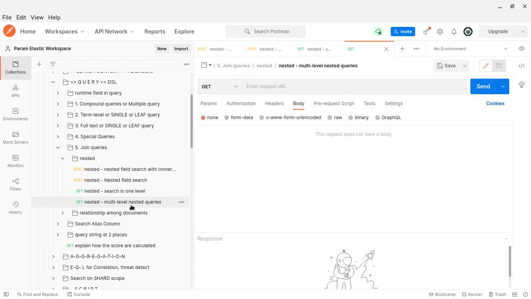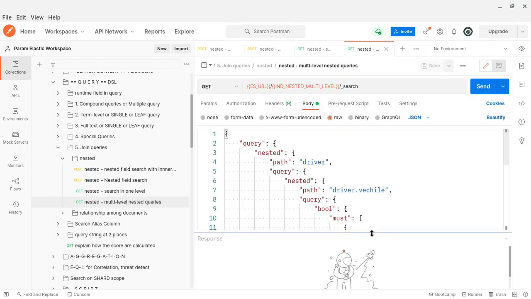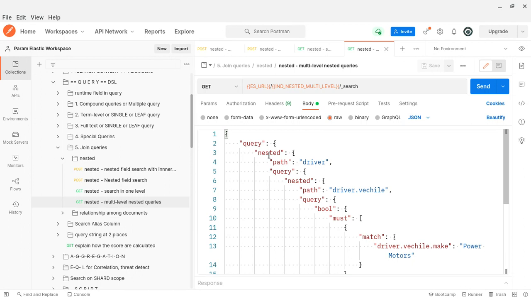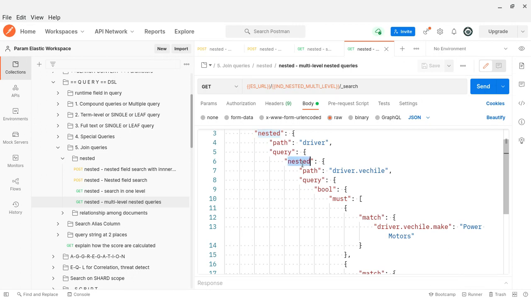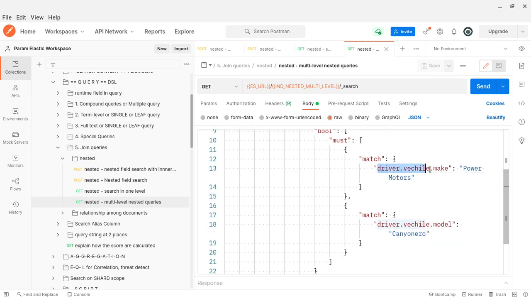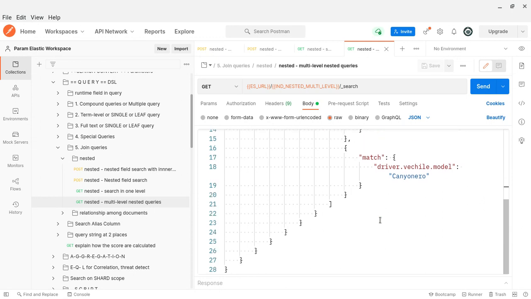Okay, against multi-level. So in multi-level you can see there is one nested here, but in multi-level we have two nested, two levels of nested. Again, wherever we go, we will set the path and specify the query, dot dot dot. That is how we will write the query, then it will return the parent documents.